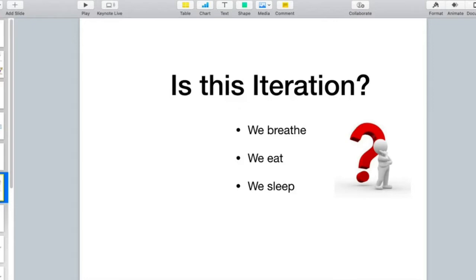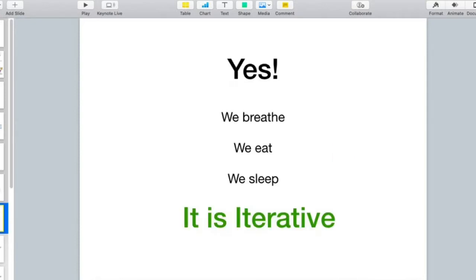Have you ever thought whether the activities that we perform daily are iterative in nature or not? We breathe, we eat, we sleep. I give you 20 seconds. Yes, if you feel that they are iterative, you are correct. These activities are iterative.